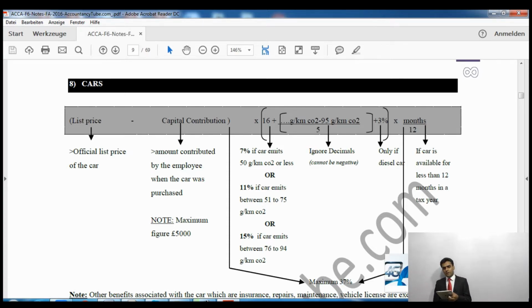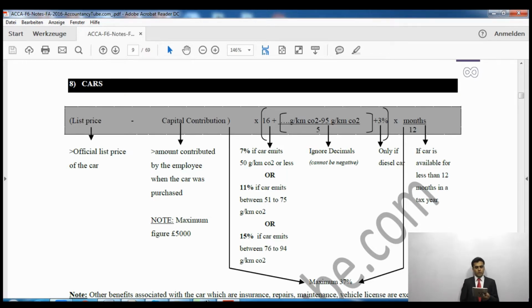Now if the car emits 95 grams per kilometer of the CO2 emissions, then it will be 16%. If it emits 50 grams per kilometer CO2 emissions or less than that, then it will be 7% instead of 16%. 11% if it is from 51 to 75 grams, and 15% from 76 to 94 grams. So this figure you will have to remember. You will have to memorize this. And if it is more than 95 grams per kilometer, then the standard rate, which is 16, will be added.